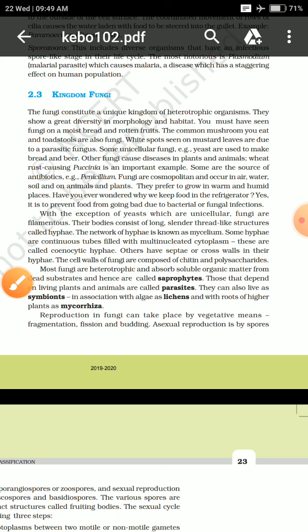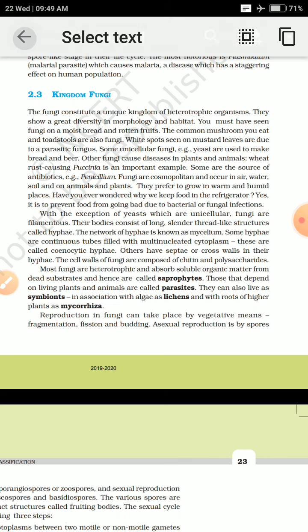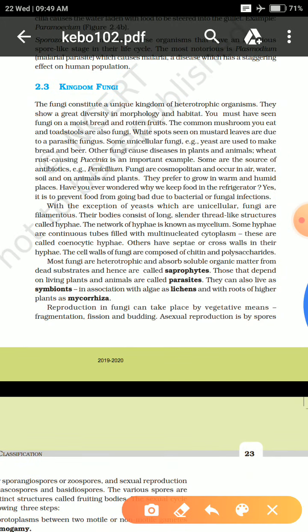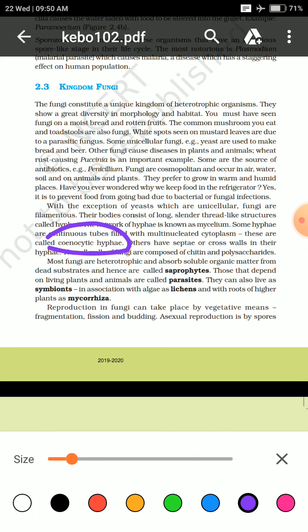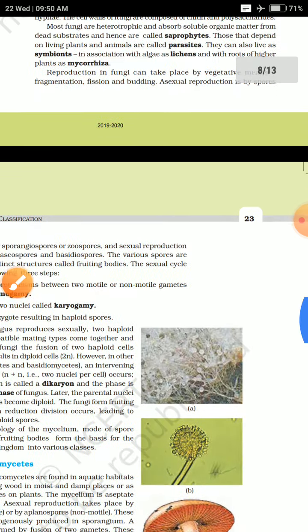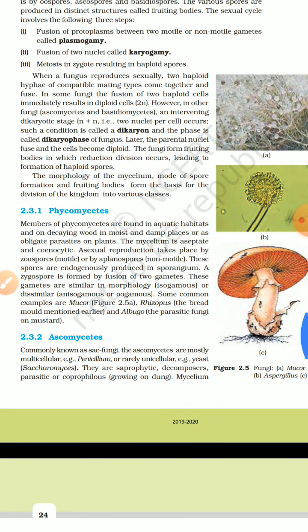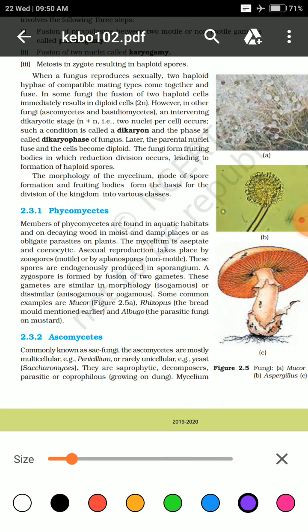This is known as cenocytic hyphae. So their mycelium is cenocytic as well as aseptate.